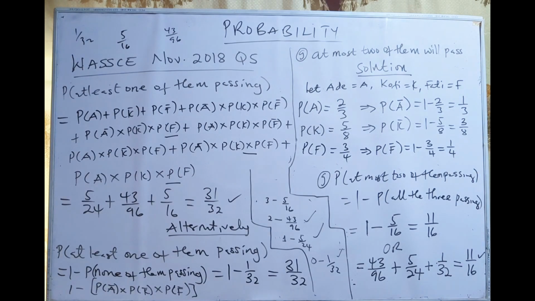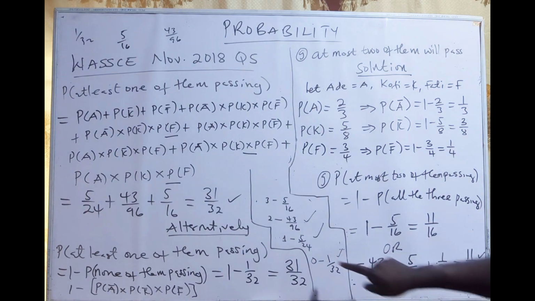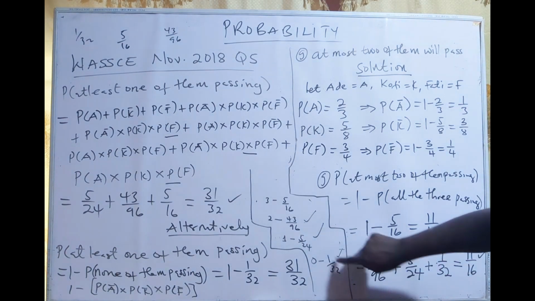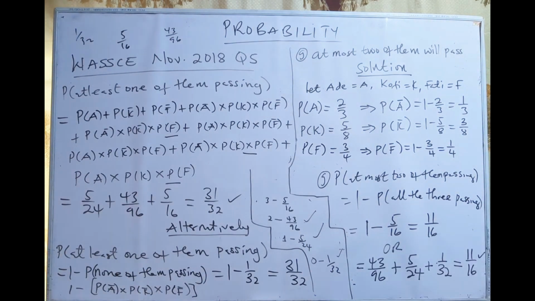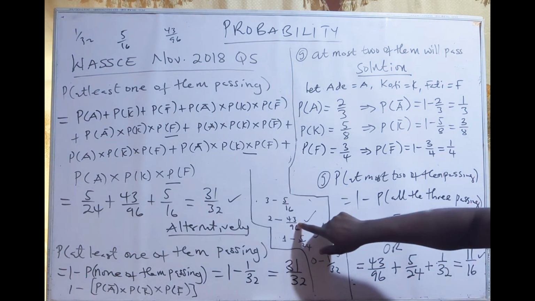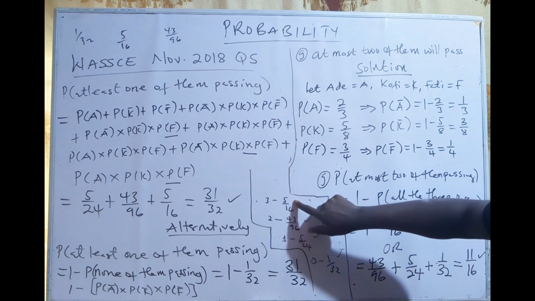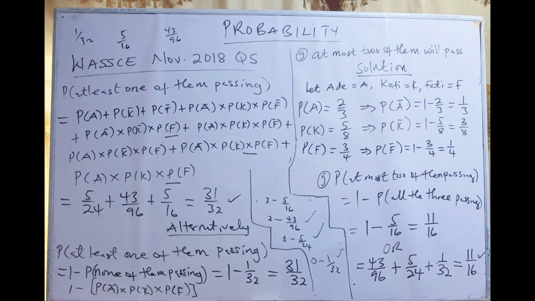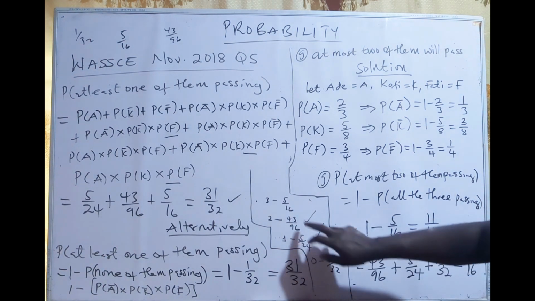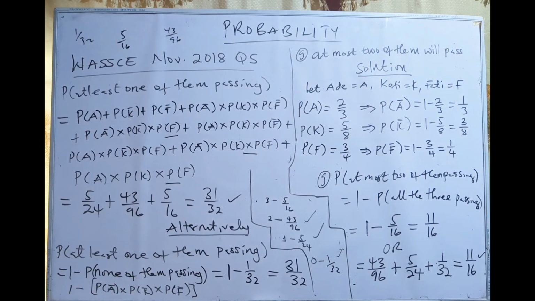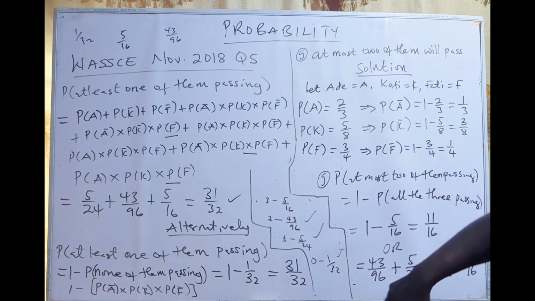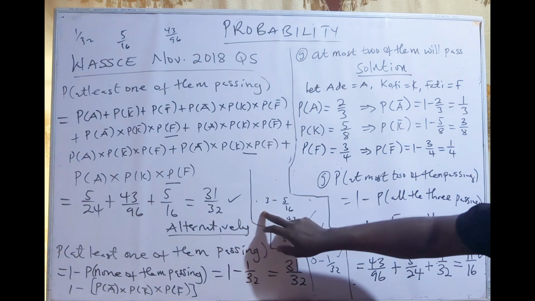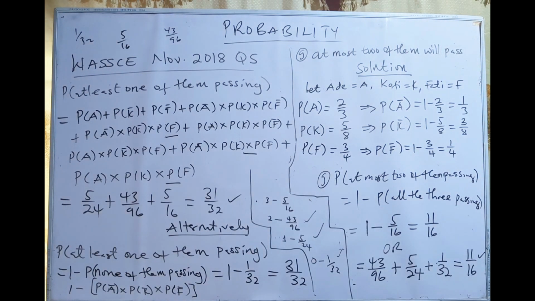All right, we have the same answer. So when questions come, they can ask you a lot of questions. It can be at most 1. If it is at most 1, that will be this plus this, 1 or less. It can be at least 2. At least 2 means 2 or more. That will be this one plus this, that is those who pass all the 2 and pass all the 3. You see that? So depending on the question, and realize that when you add all of them, it will give you 1, because that is all that can happen. Either none of them, 1 of them, 2, or all the 3.